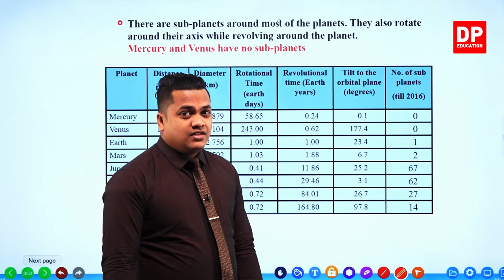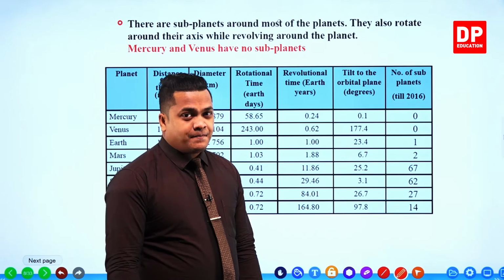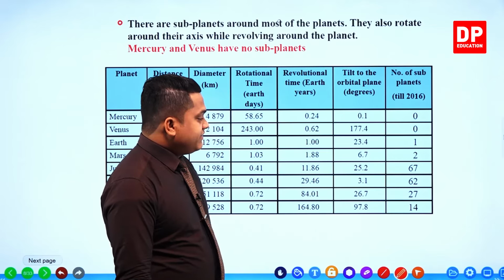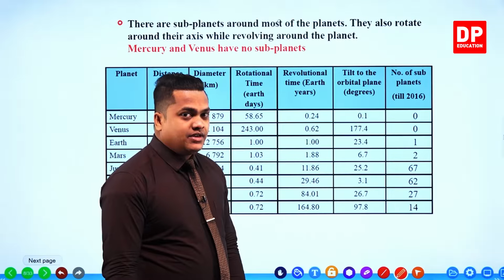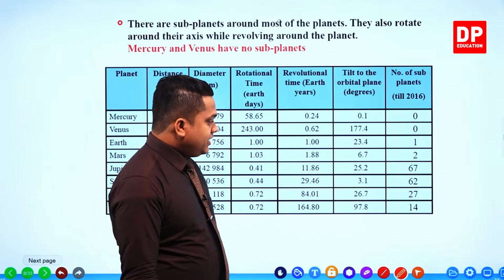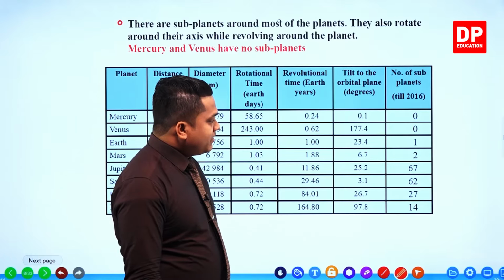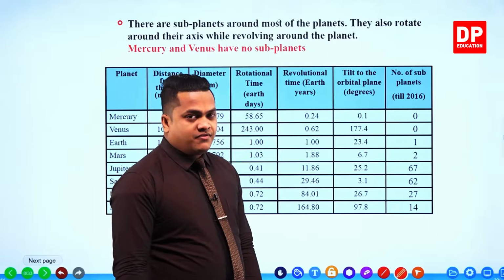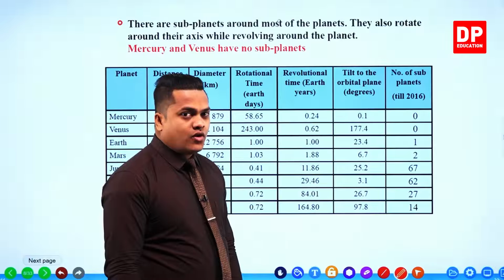See the effect of gravity. Then the tilt given is equal to 97.8. Then the number of subplanets is equal to 14.